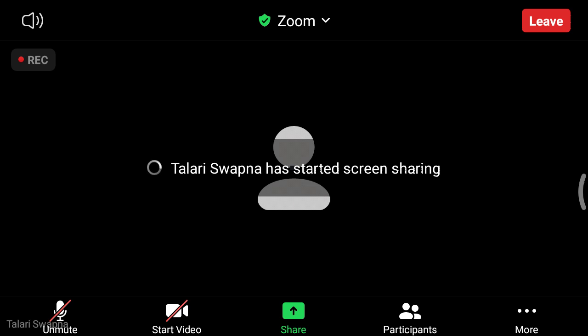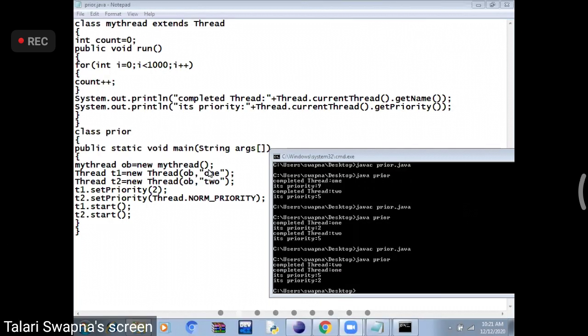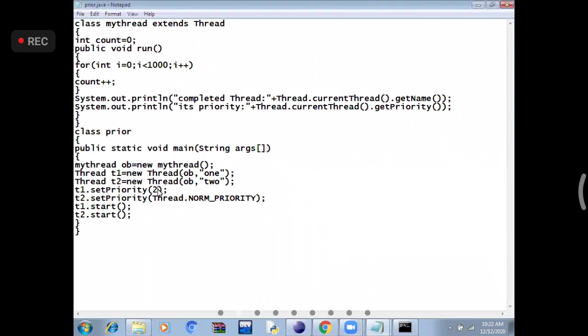Objects for the thread class, referring to this class. I'm passing some name here. Inside the constructor, you give some name here, and it will pass that name, referring to the current thread class. So 1 and 2 I gave. Now I use the setPriority method. T1.setPriority takes one integer value. It can take only one parameter, that is an integer value. So I gave 2. The number I gave is 2 here. Okay, T2.setPriority, the number given is equivalent to 5.